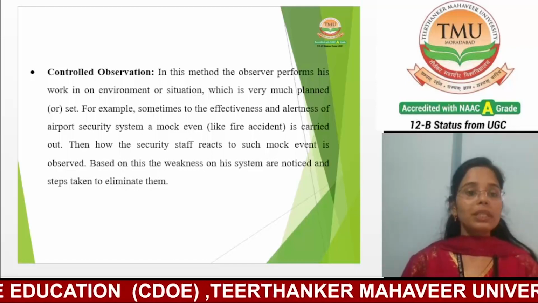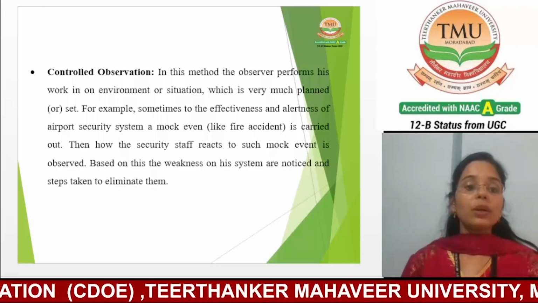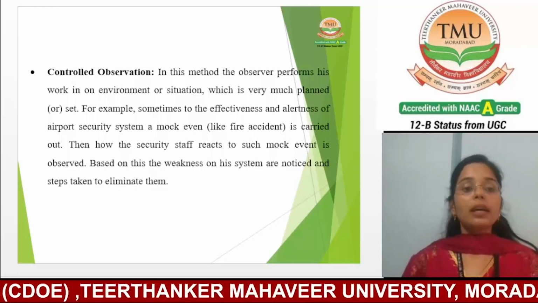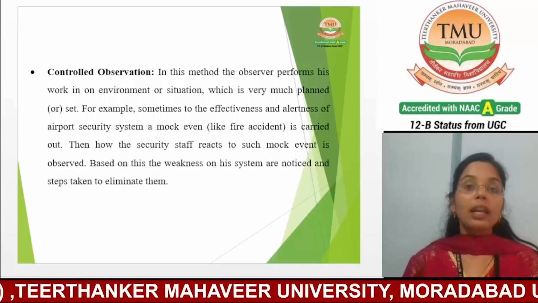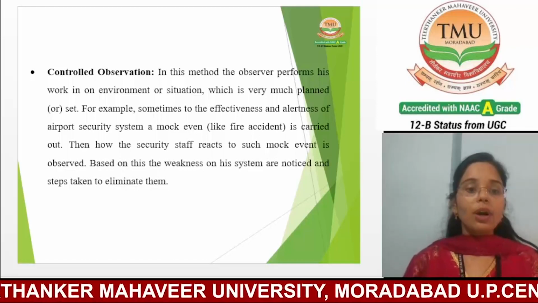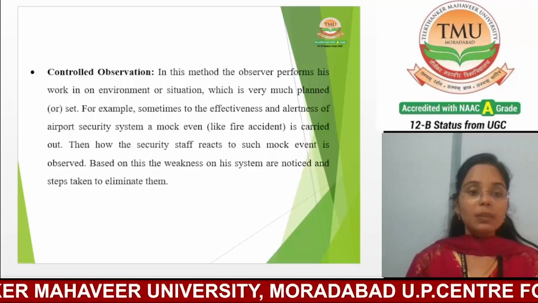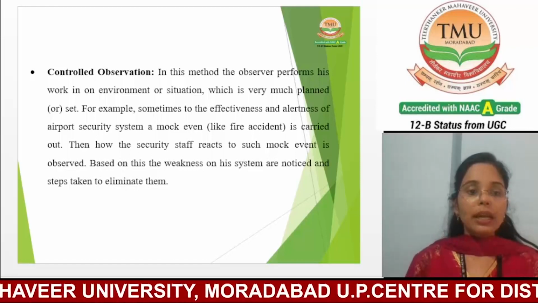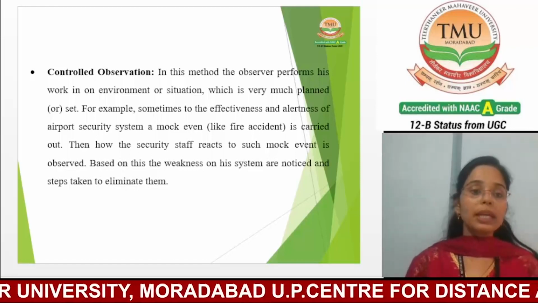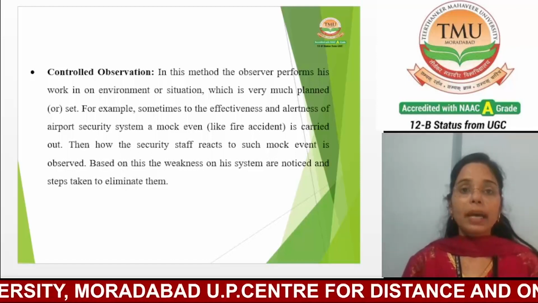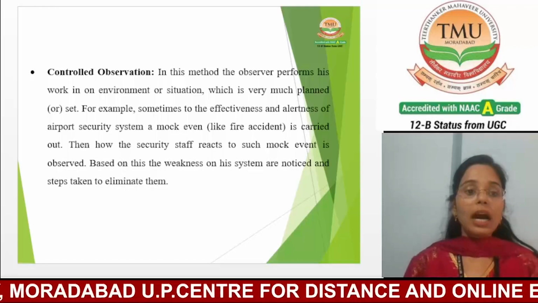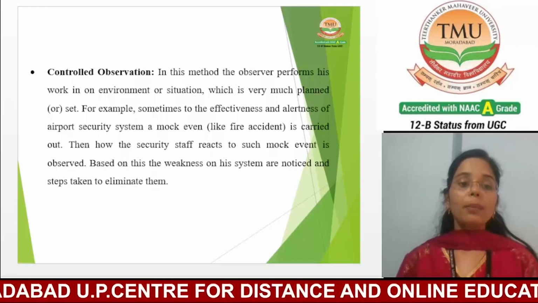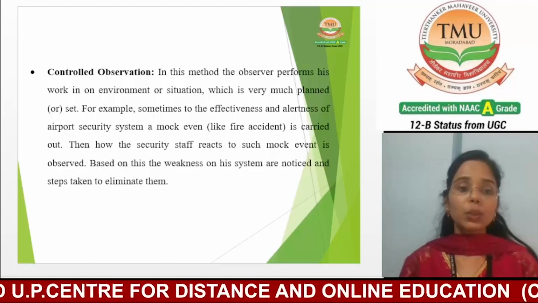Controlled observation is a way of watching people or things in a controlled environment like a lab or a special room. This means that the researcher can set up the situation and control what happens to see how people react or behave in this particular situation.